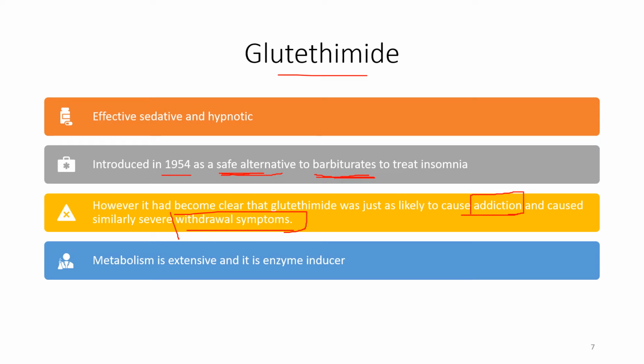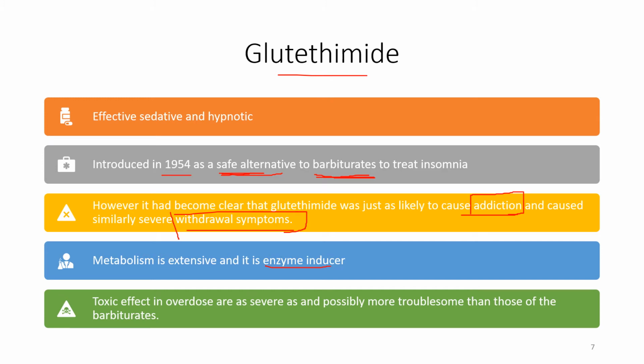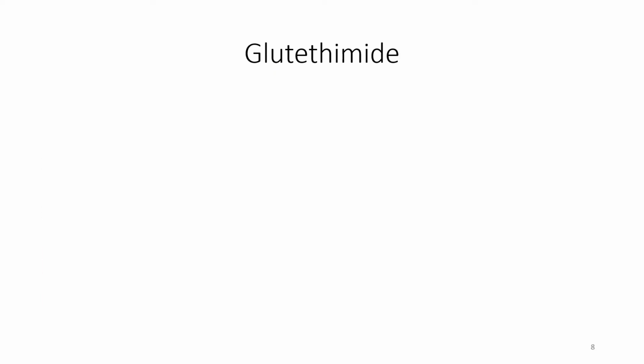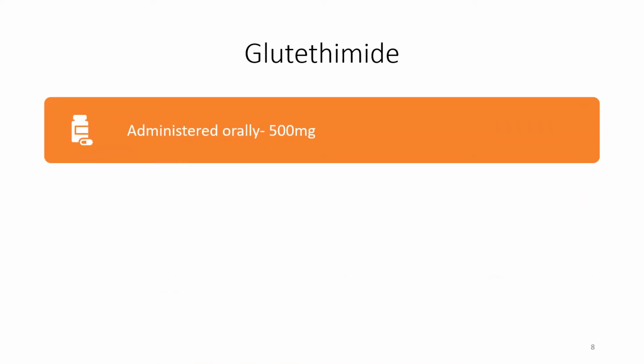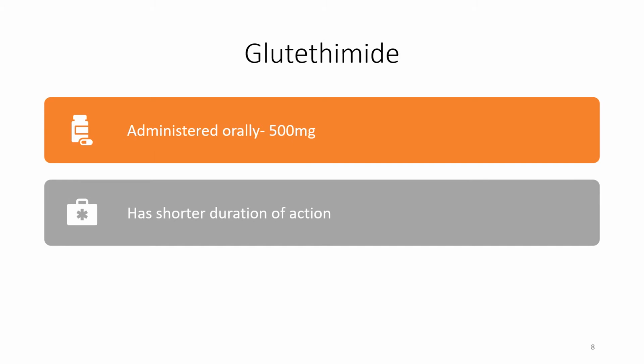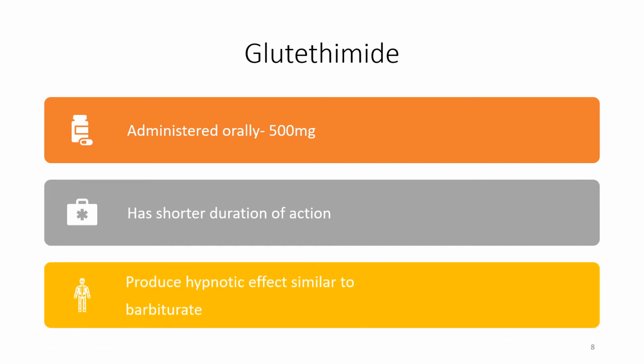Okay, metabolism is extensive, and glutethimide is an enzyme inducer. Toxic effects in overdose are as severe and possibly more troublesome than those of the barbiturates. So in 1954 it was thought to be a safe alternative, but later it was found to be as toxic as, or even more than, the barbiturates. Glutethimide is administered orally in a dose of 500 mg. It has a shorter duration of action and produces hypnotic effects similar to the barbiturates.